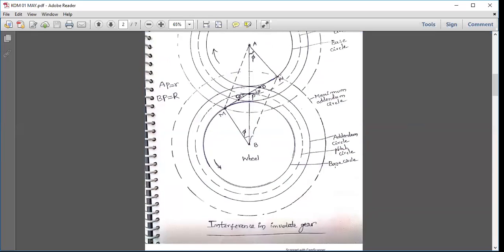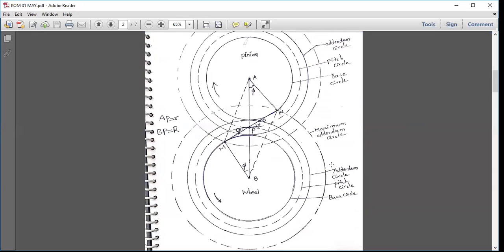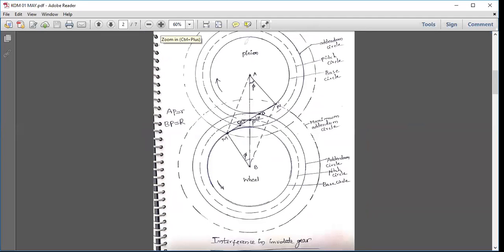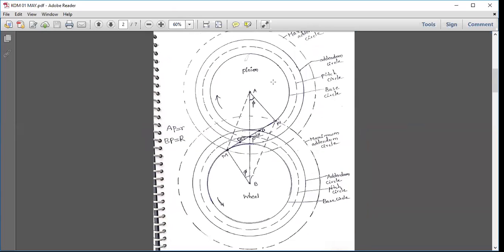Now let us understand this diagram. In this particular gear arrangement, the pinion is meshed with the wheel. When the pinion is rotating in the clockwise direction, the wheel is rotating in the anti-clockwise direction.